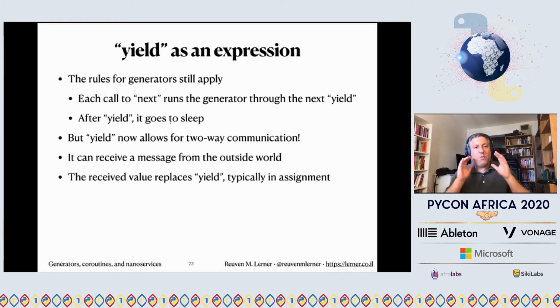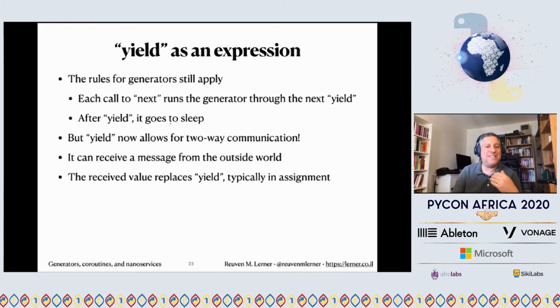So when we use yield as an expression, meaning on the right side of assignment, it doesn't have to be there, but it's typically going to be there, all the rules for generators still apply. Each call to next runs through the next yield, as before. After yield, it goes to sleep. But now yield can be used for two-way communication. Now we can inject a value into our function. Every time it yields to us, it then waits to get something from us. We can send it a message. And that received value replaces yield in the expression and then is assigned to whatever was on the left-hand side.